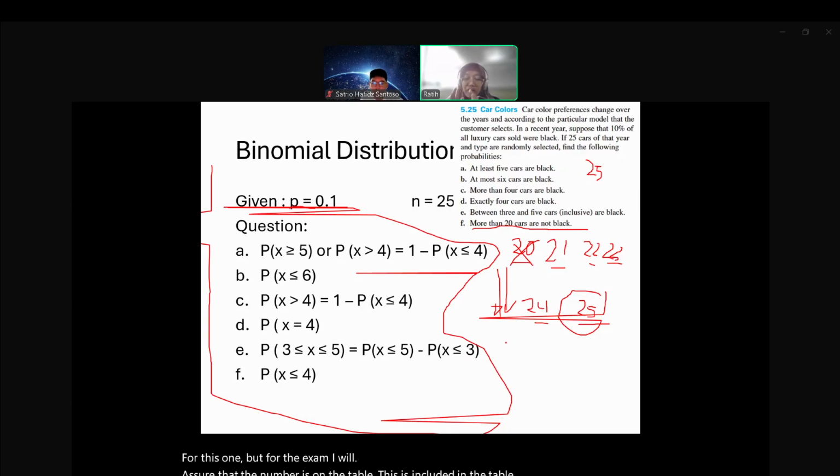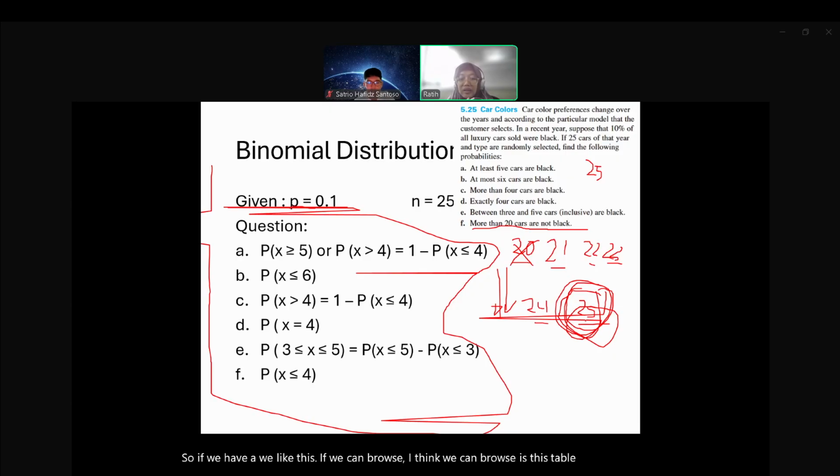I think we can browse, this table is available on the internet. If in a book, maybe only a limited one. So because this is exercise, you can compute it with the table.